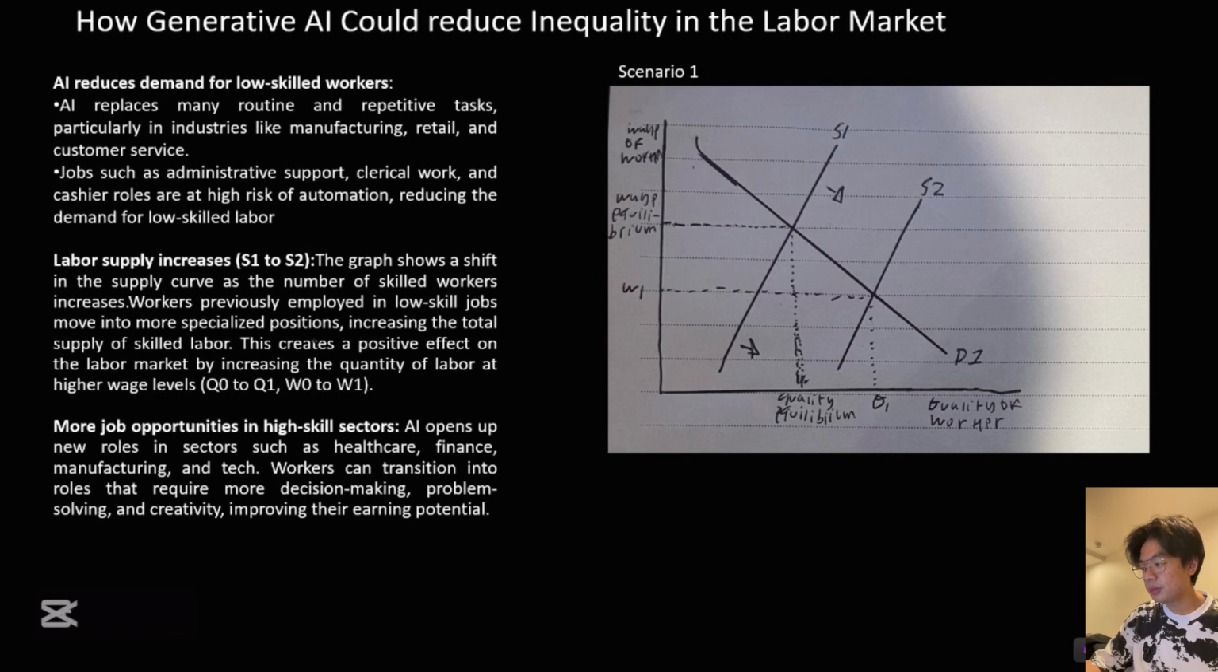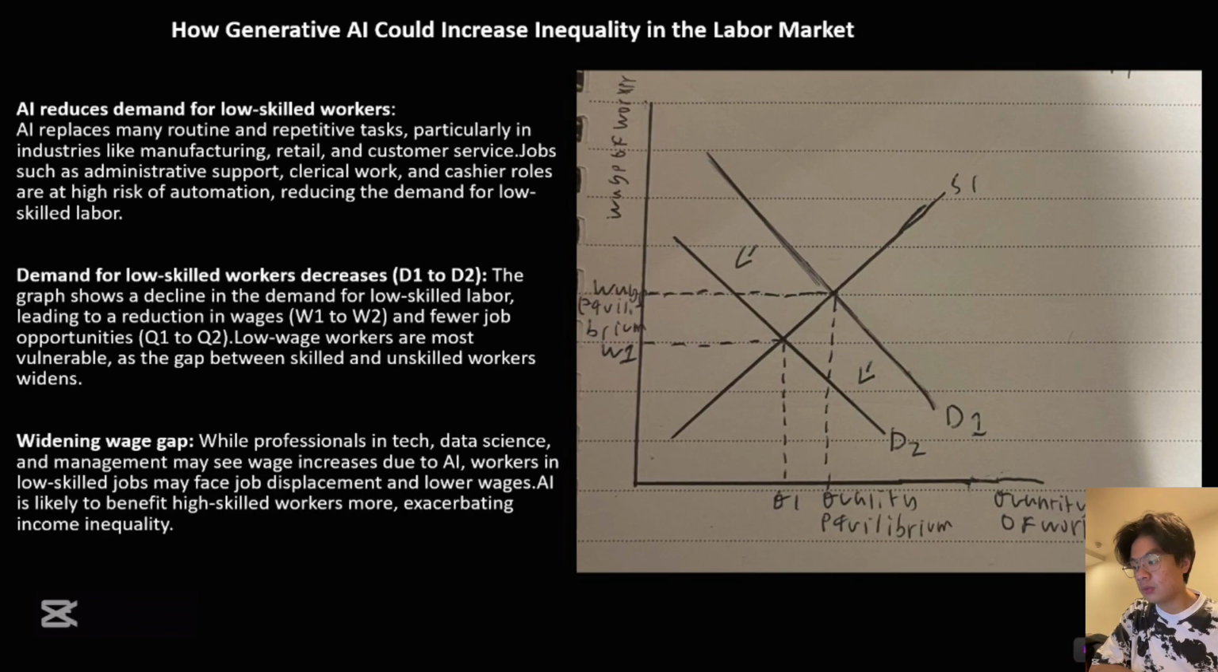And as people become more skilled, the wages also go up. Now we can see that AI could create more opportunities in areas like healthcare, logistics, and finance, allowing low-skilled workers to improve their skills and also move to higher paying jobs. Now let us continue to the fifth slide.